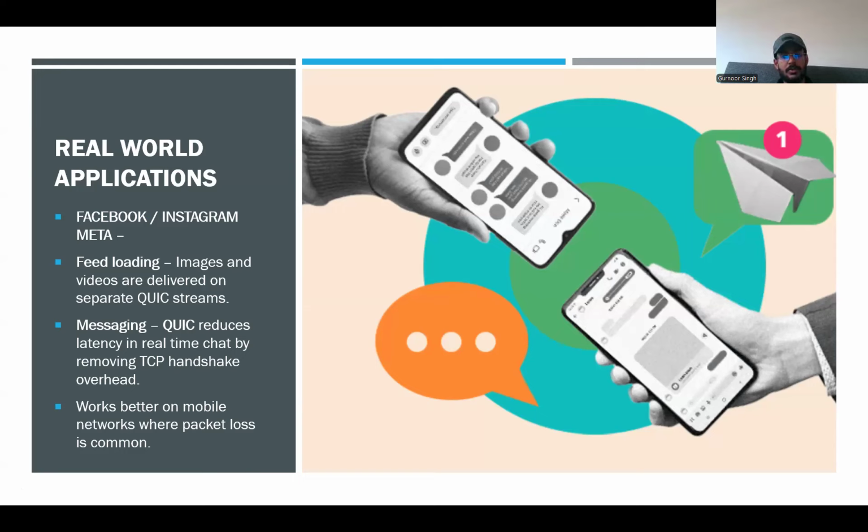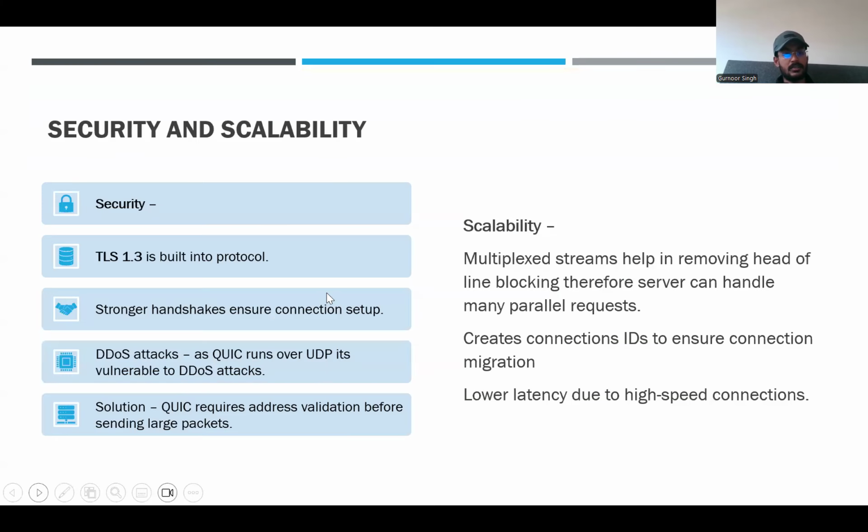Apart from that, we have security and scalability as well. In terms of scalability, QUIC improves extremely well because multiplexing removes bottlenecks. Servers can handle many parallel requests efficiently. Afterwards, you have the use of connection IDs, which allows a connection to persist even if a user's IP address changes. So again, a big advantage.